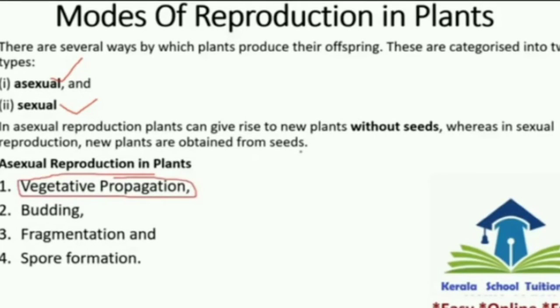In asexual reproduction, plants can give rise to new plants without seeds, whereas in sexual reproduction, new plants are obtained from seeds.